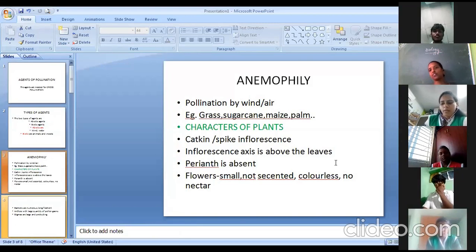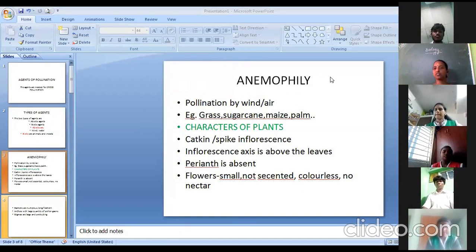And in those flowers, generally perianth is absent, or if it is present, it is not well developed. So what is perianth? Perianth is a combination of both calyx and corolla, and generally these anemophilous flowers do not have a perianth, and if it is present, it is not properly developed. Is it clear?